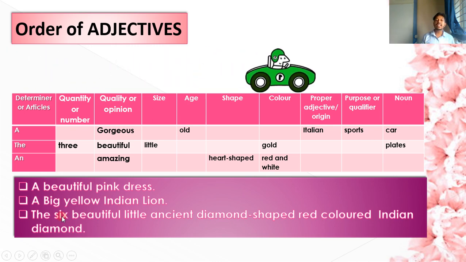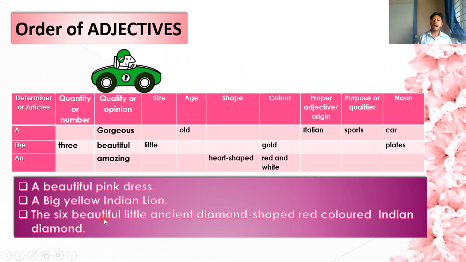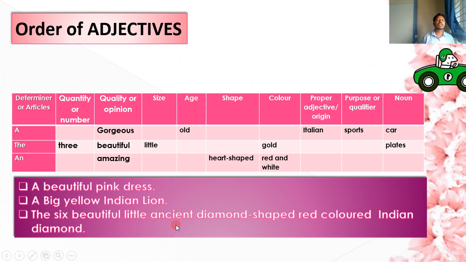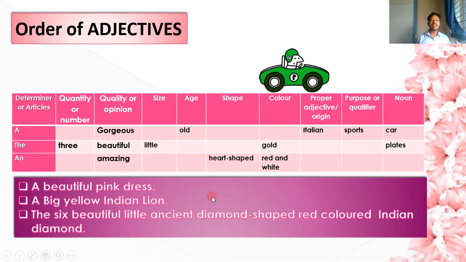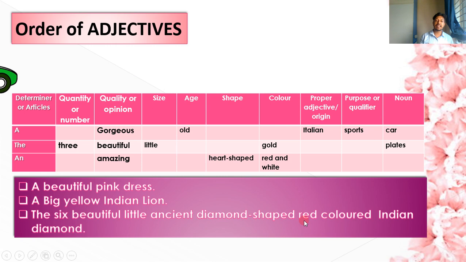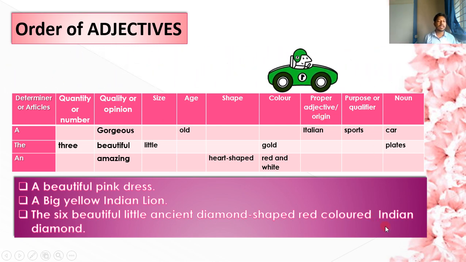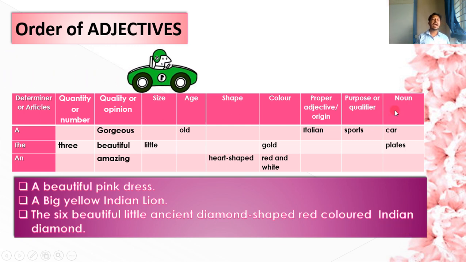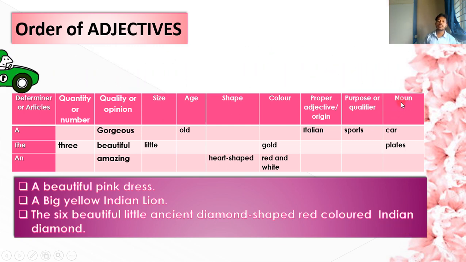Then quality or opinion, that is beautiful. After that the size, that is little. After that the age, if there is any chance to write the age, you must write it there. Ancient means it is very old. Diamond shaped, here you must write the shape. Then the color, that is red colored, and it is a proper adjective or origin, that is, it is from India, Indian, and last that is the noun, diamond.